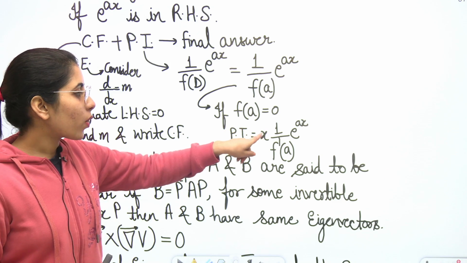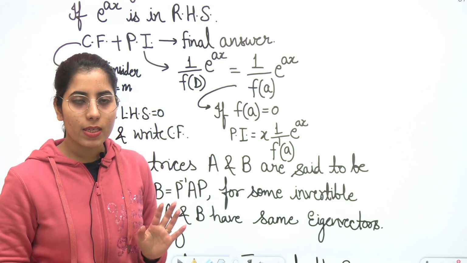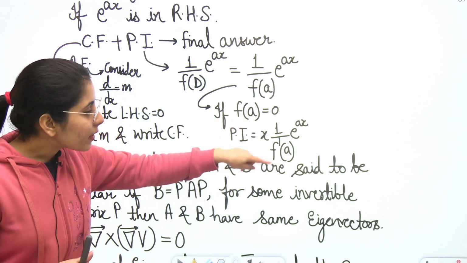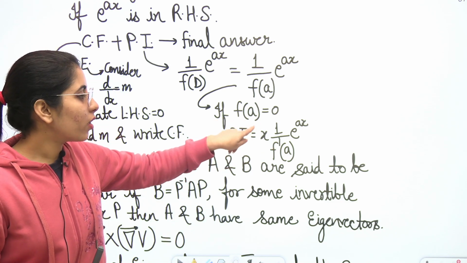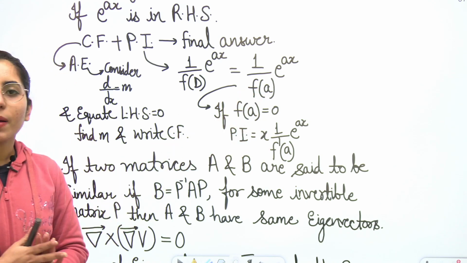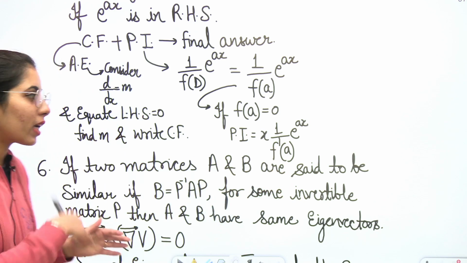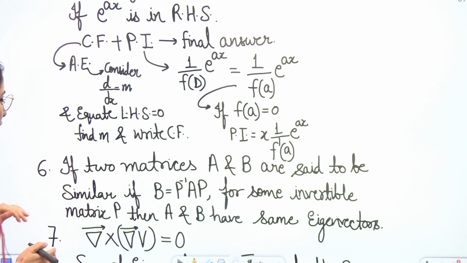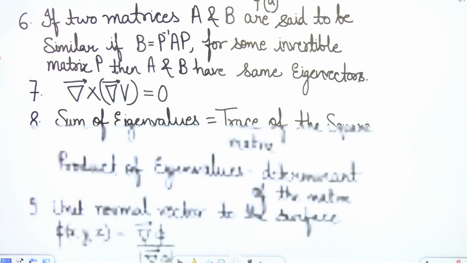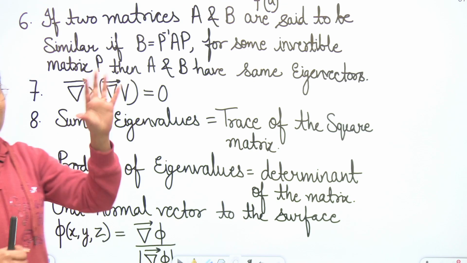What will be that formula? That will be x square times 1 upon f double dash (a) e to the power ax. That's how you write the second order derivative, and here you write one more x, or you can say x square, and that's how you will get your final answer. So f double dash you will take in the next step if it's still becoming equal to 0. Next one.